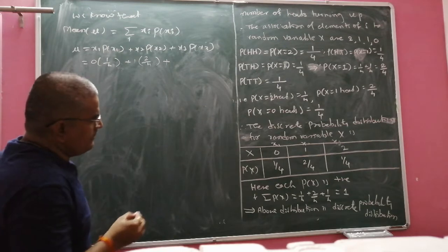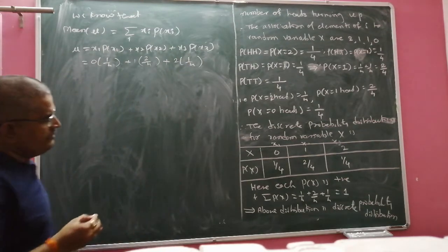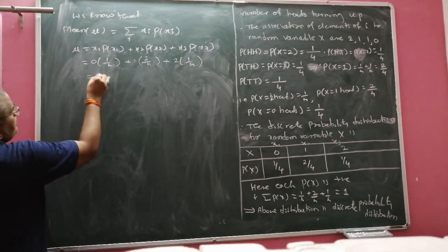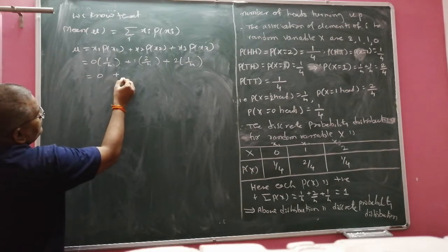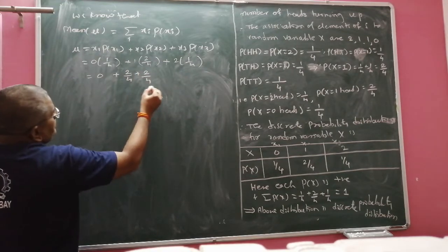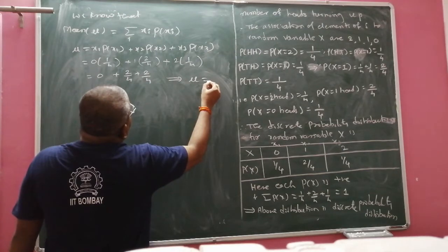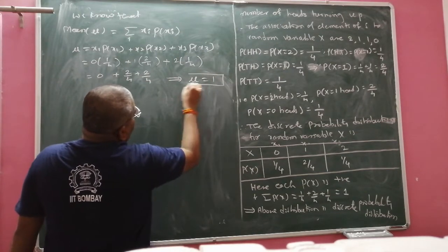Next is 2, into 1 by 4. This gives 0 plus 2 by 4 plus 2 by 4. This implies the mean mu is 1 for this problem.